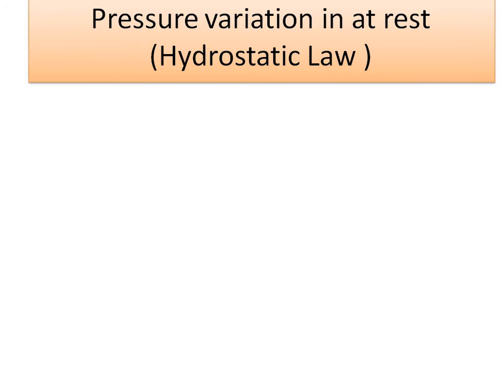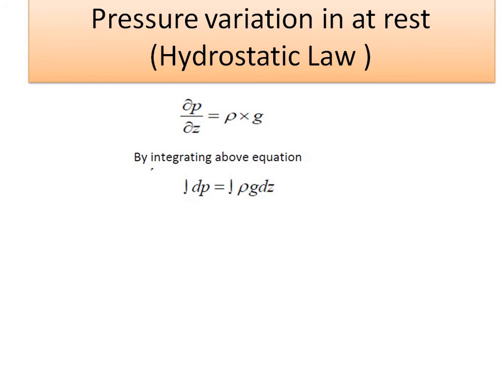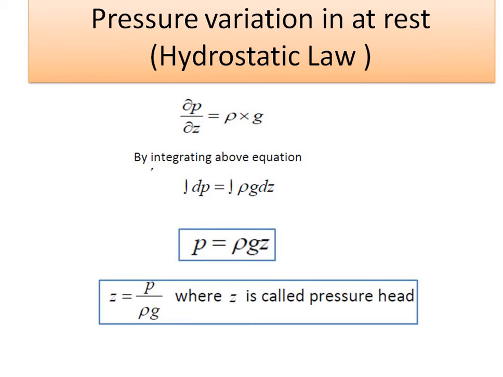So pressure variation at rest according to hydrostatic law: dP/dZ is equal to rho times g. By integrating the above equation, the integration of dP is equal to the integration of rho g dz. So P can be given as rho g Z, and Z can be given as P by rho g, meaning that Z is nothing but the pressure head.